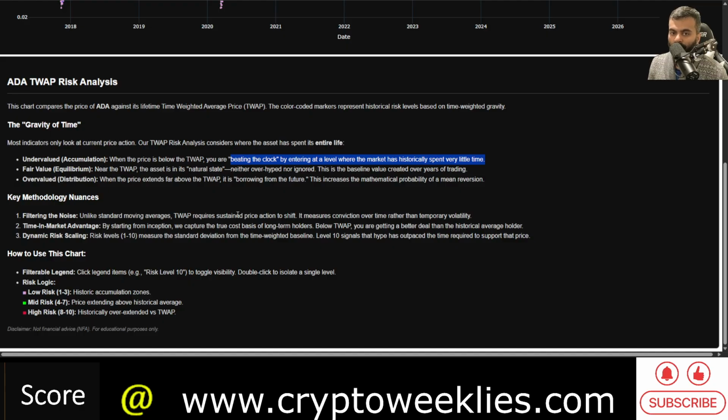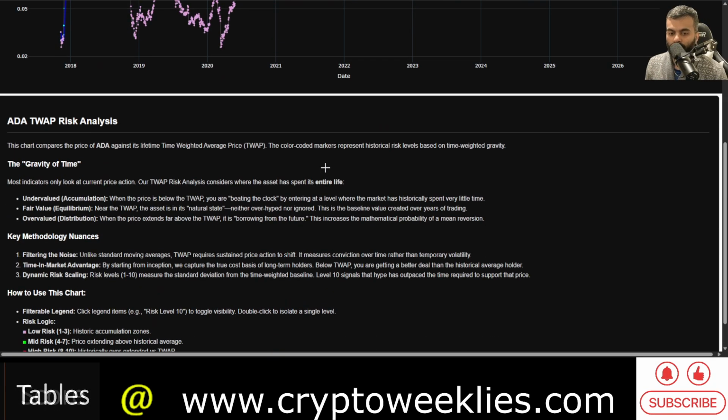It helps measure conviction over time rather than just accounting for some temporary volatility in the ongoing bull market, or ongoing bear market, where there is a flash crash or a god candle moving the needle too much in the simple moving average. And again, it helps identify the time in market argument, and also the true cost basis of longer term holders if they are doing some DCA across time. So this helps identify if you are getting a better deal or worse deal than its historical average price, the average holder of ADA.